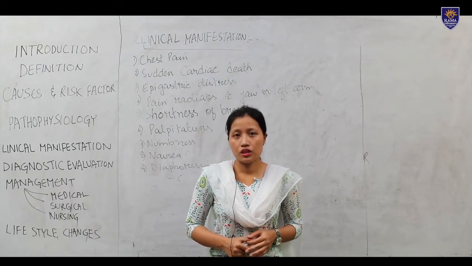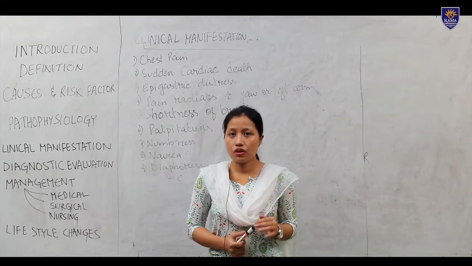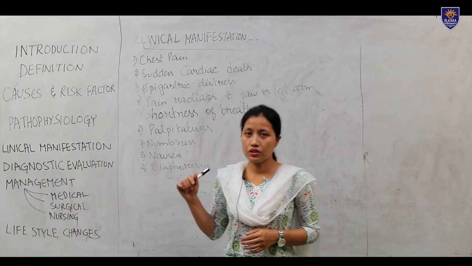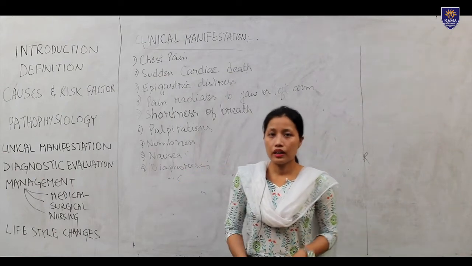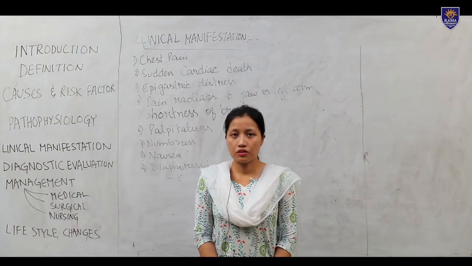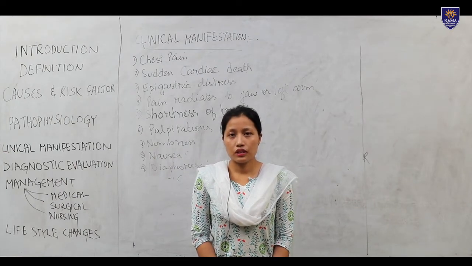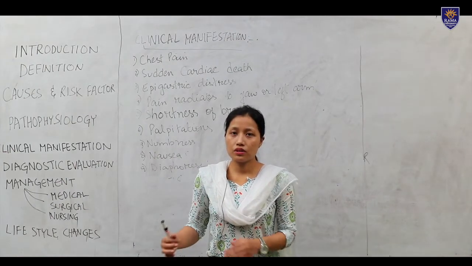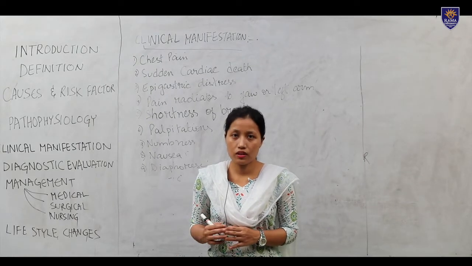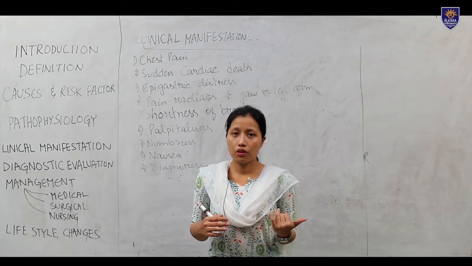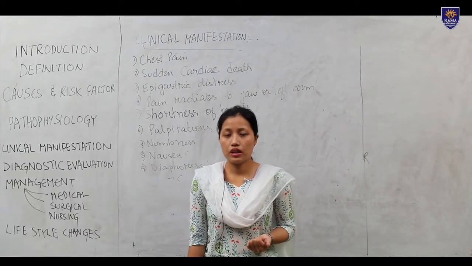After that, 2D echo also helps to identify which coronary artery is blocked. Another most important diagnostic evaluation is coronary angiography. Angiography is used to identify which coronary artery has a blockage. The coronary artery can be identified with the help of coronary angiography.